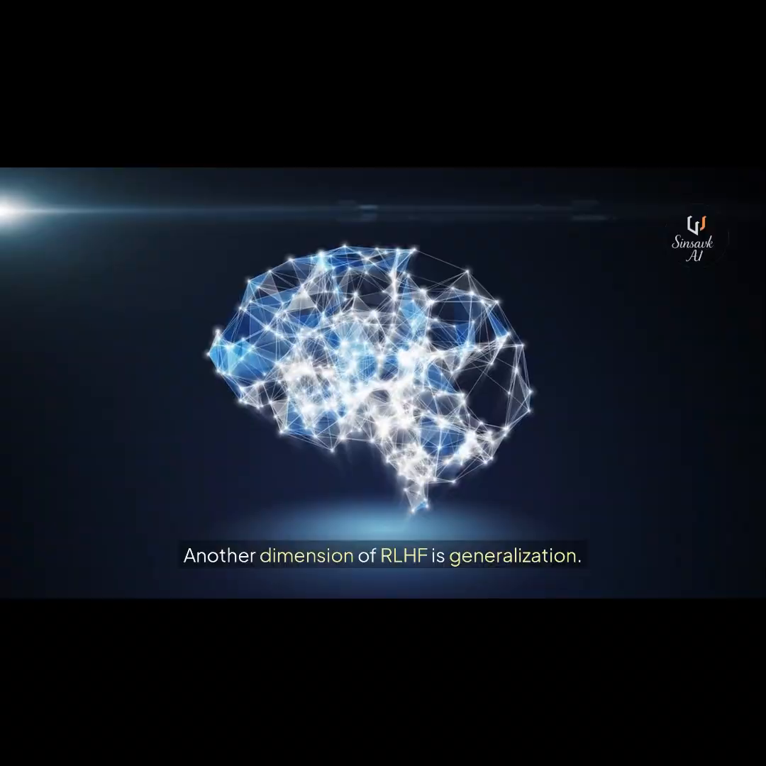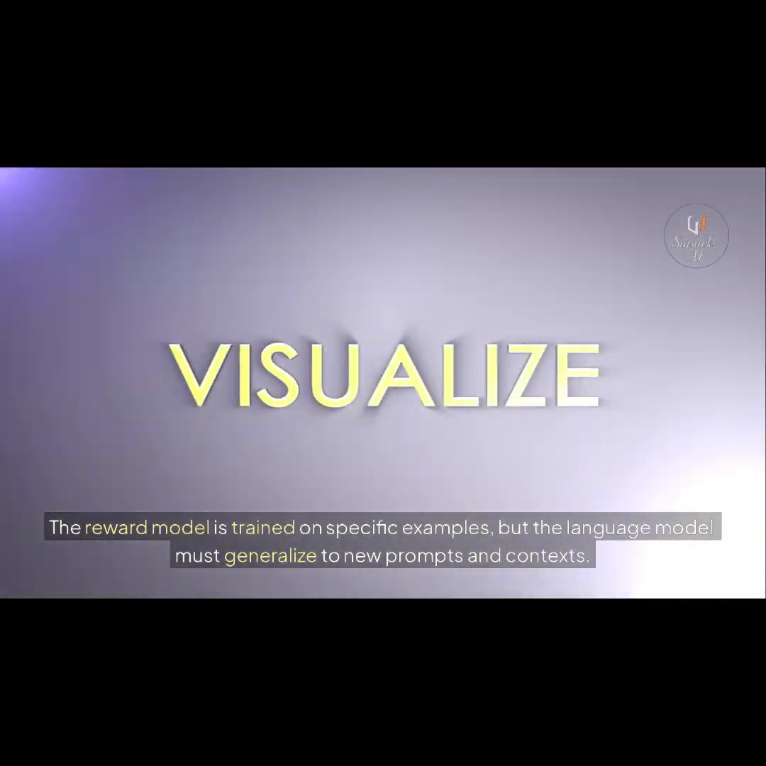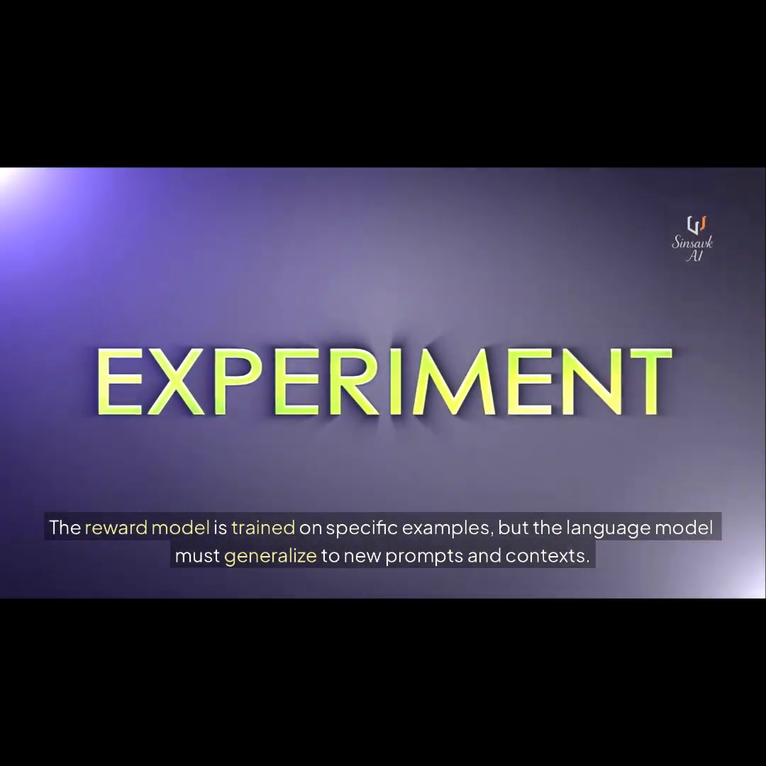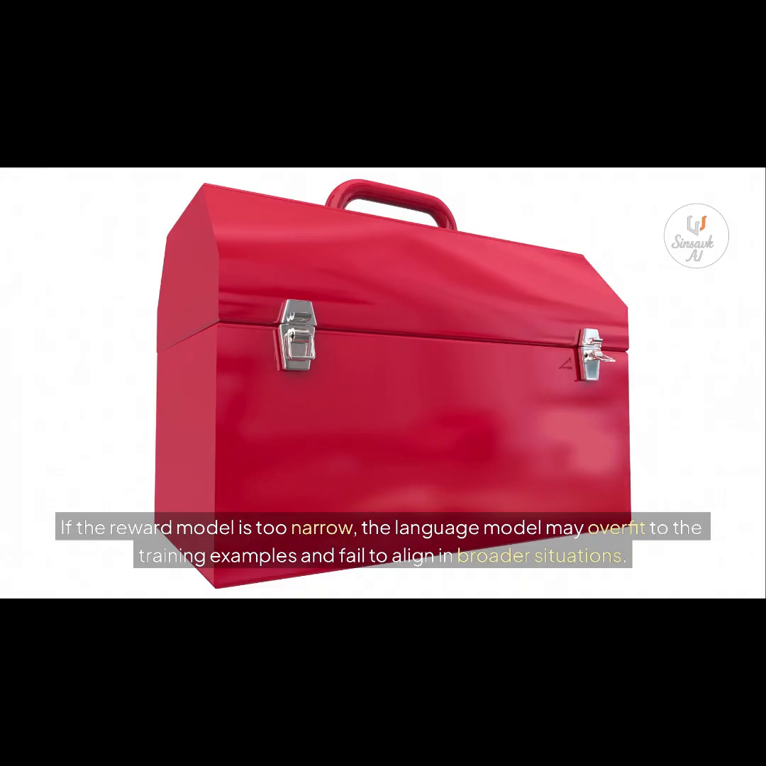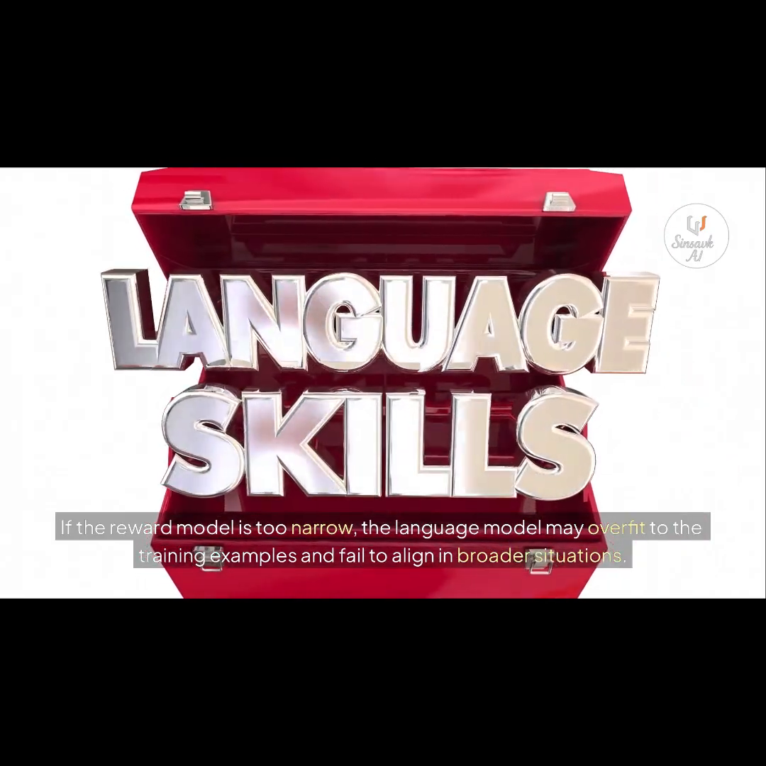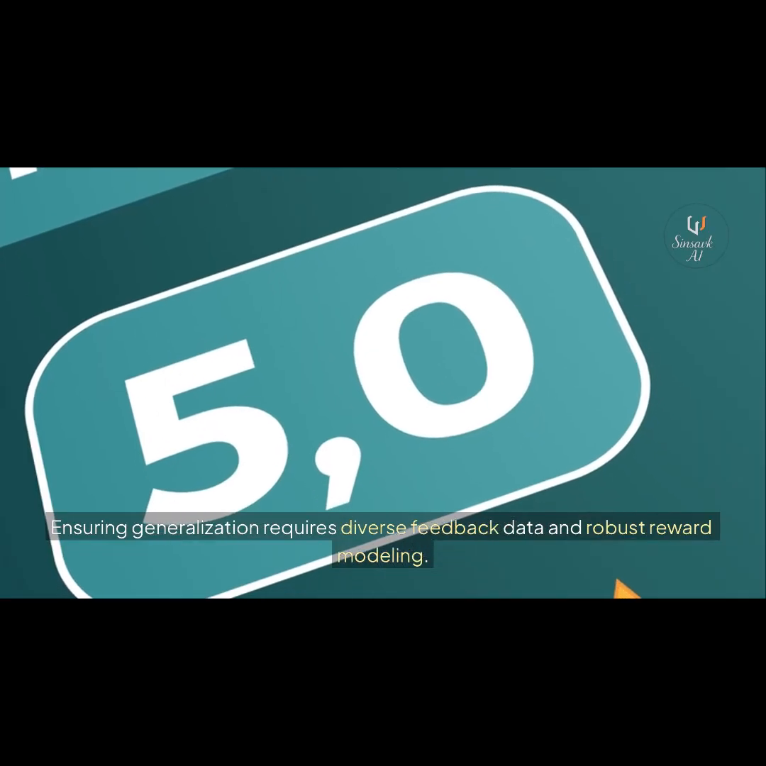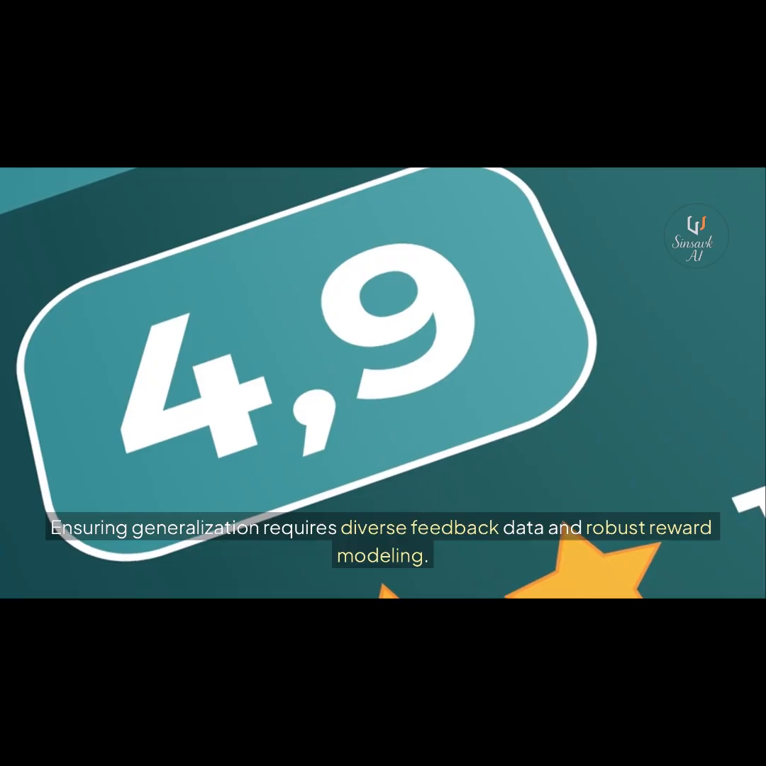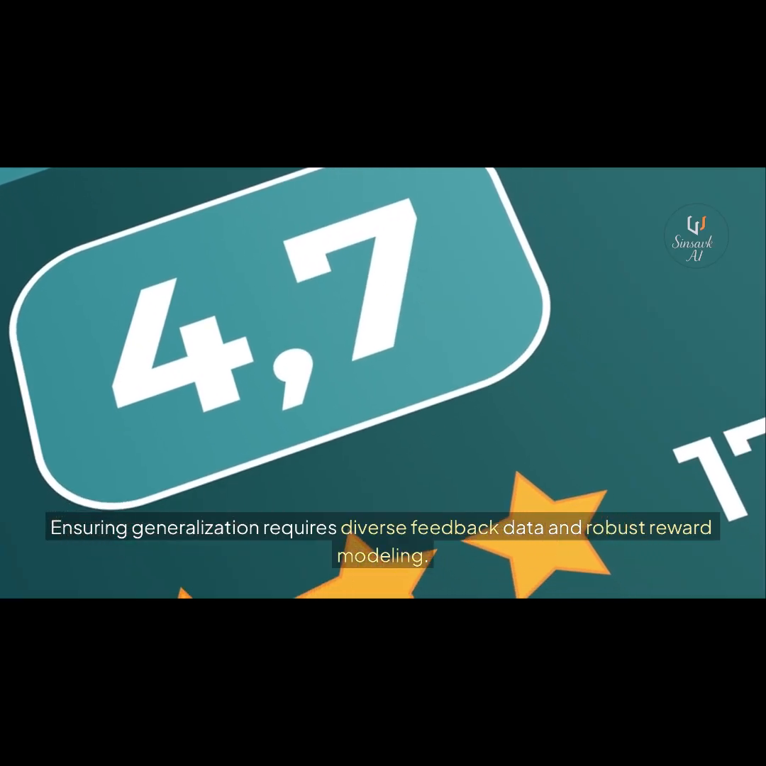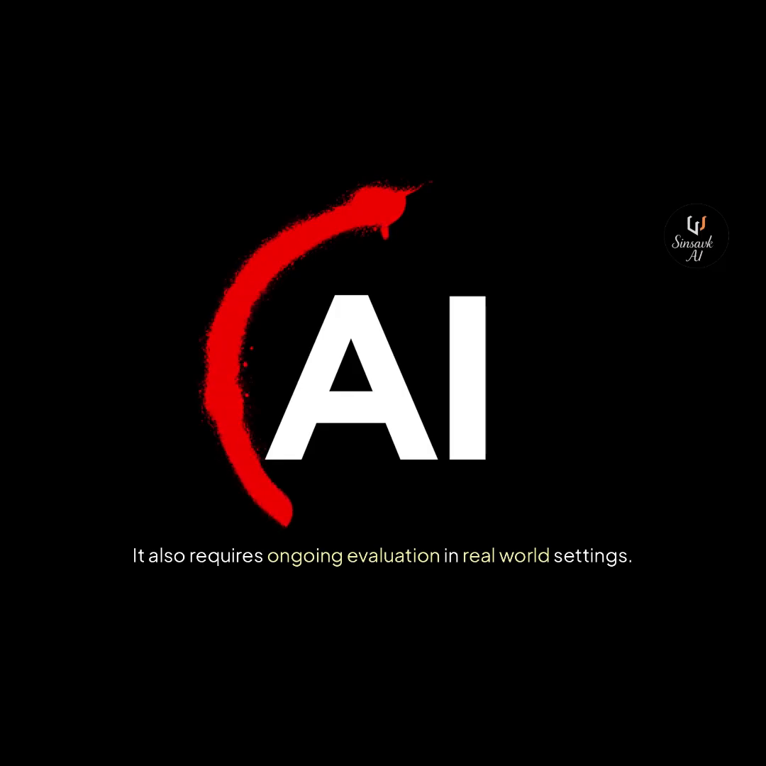Another dimension of RLHF is generalization. The reward model is trained on specific examples, but the language model must generalize to new prompts and contexts. If the reward model is too narrow, the language model may overfit to the training examples and fail to align in broader situations. Ensuring generalization requires diverse feedback data and robust reward modeling. It also requires ongoing evaluation in real-world settings.